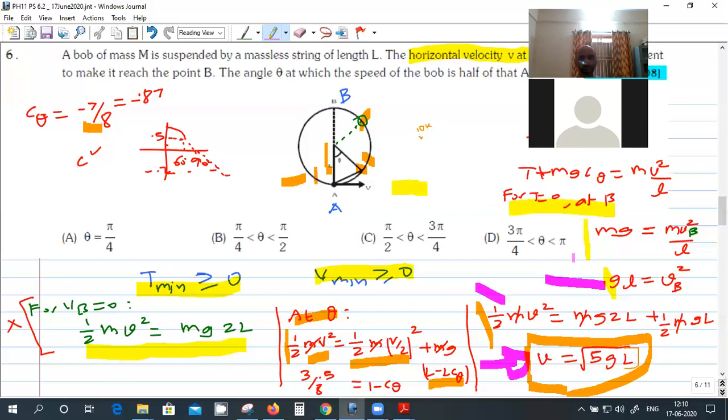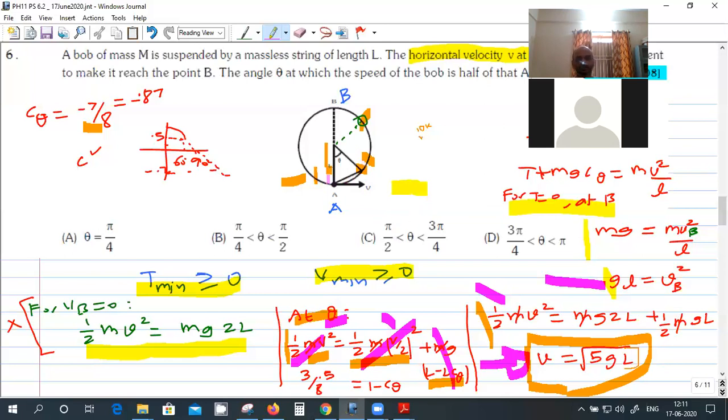So the velocity at the bottommost point should be square root of 5gl to complete the circle. This is a standard result. If you remember this, you can still use it. And at some value of theta, the velocity becomes v by 2, right? So at that point, the energy at B is half mv square, and at that point is half m (v by 2) square plus the gravitational potential energy.